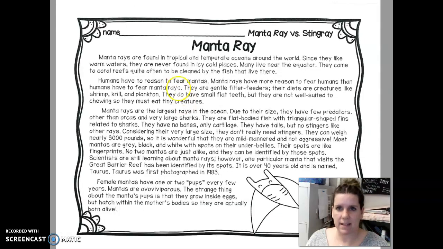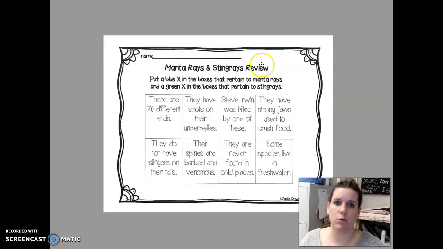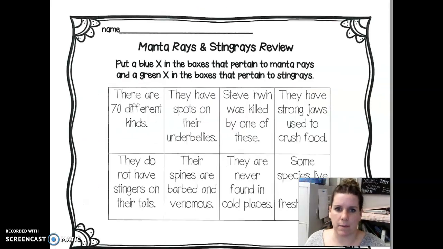So you have this. Now you have two things to do for me today. You need to complete this sheet, and I'll make it a little bit bigger. So your job is to put a blue X in the boxes that pertain to manta rays and a green X in the boxes that pertain to stingrays. This should be super easy. It shouldn't take you more than like 2 or 3 minutes to do. Go back in the text, double check, make sure that it makes sense what you're choosing. Don't rush through it because I'm saying it shouldn't take very long, but definitely shouldn't be something that takes you a whole lot of time.